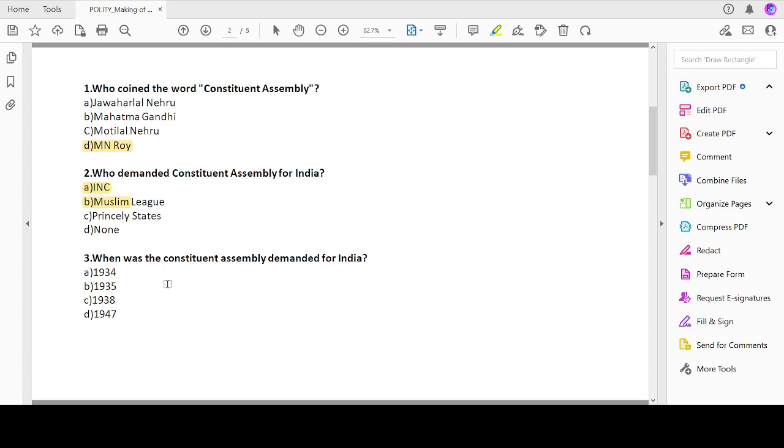Let's move on to the third question. When was the Constituent Assembly demanded for India?